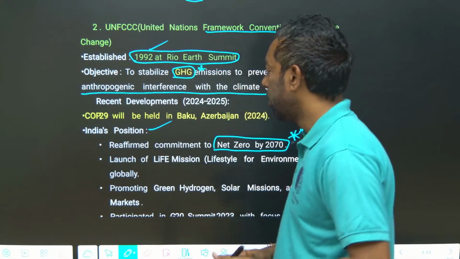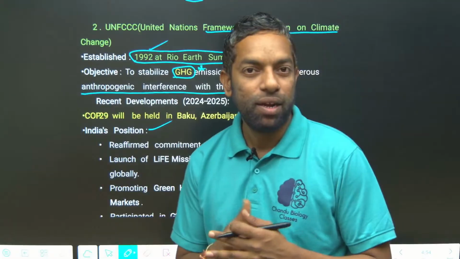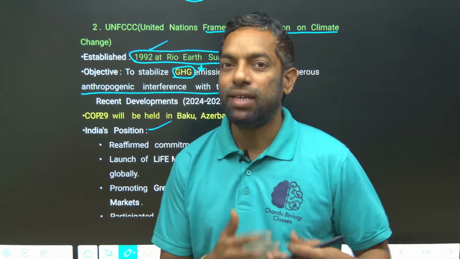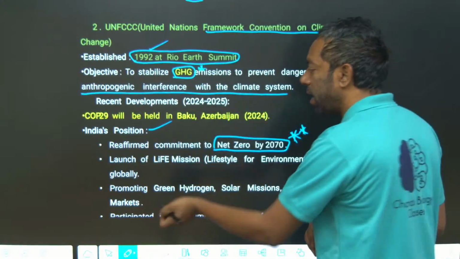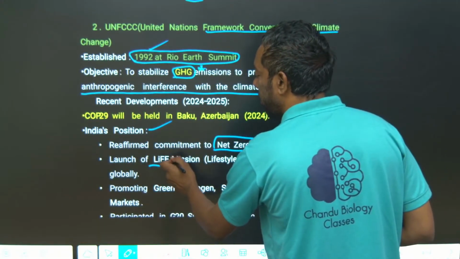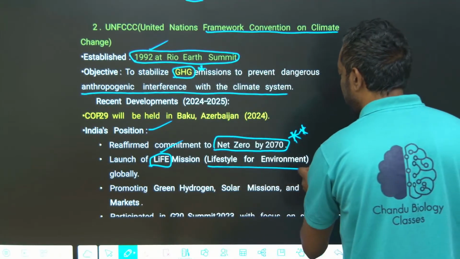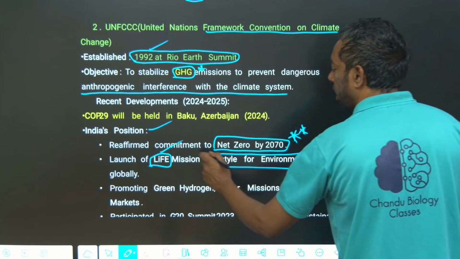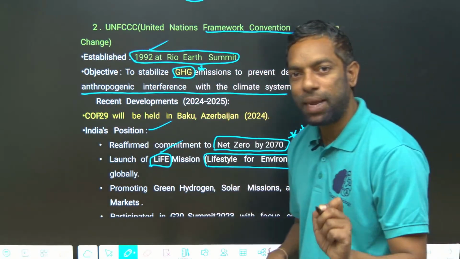Do you know about greenhouse gases, the list of greenhouse gases? They might ask you in the exam. And India launched the LiFE mission. What is LiFE? Lifestyle for Environment. This is also important for the coming exam.